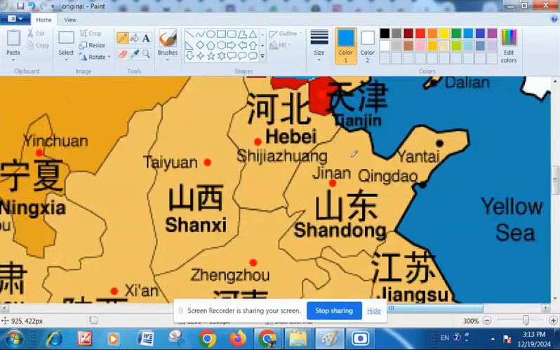When we come down further, look at this word. Again, it has two characters. This is a disyllabic word. The first initial is H and E is the final, and the second initial is B and EI is the final. So this character corresponds to the first initial H and E, and the other one, this image, corresponds to B initial and EI final. Bei.